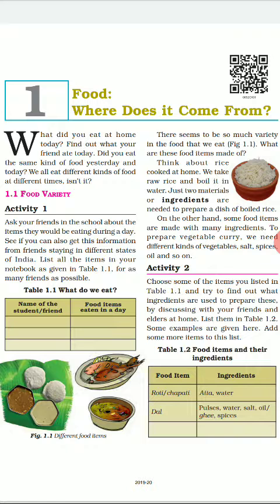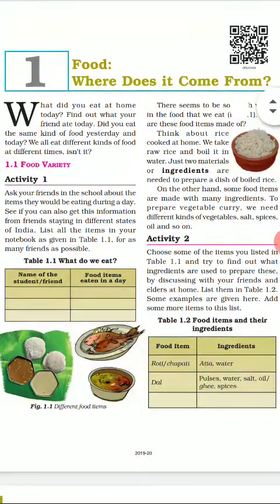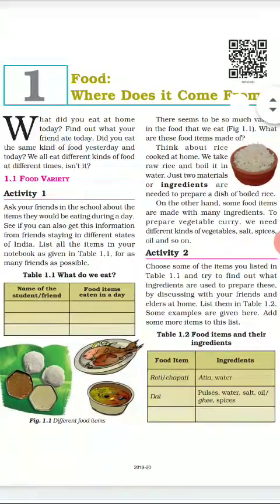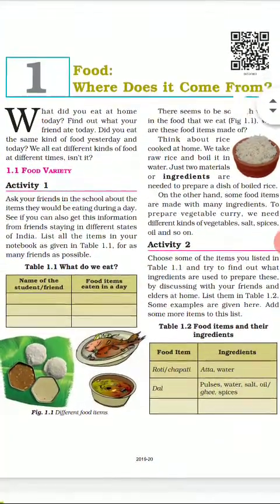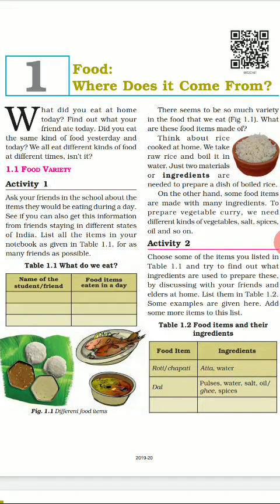So when we cook rice at home, what do we require? We require raw rice. We put it in a bowl and we just boil it, and within 15-20 minutes you get the prepared rice, boiled rice. So we require only two ingredients to prepare the rice, raw rice and water. In this way, when we prepare vegetable curry, we require lots of vegetables, salt, spices, oil, and so on.